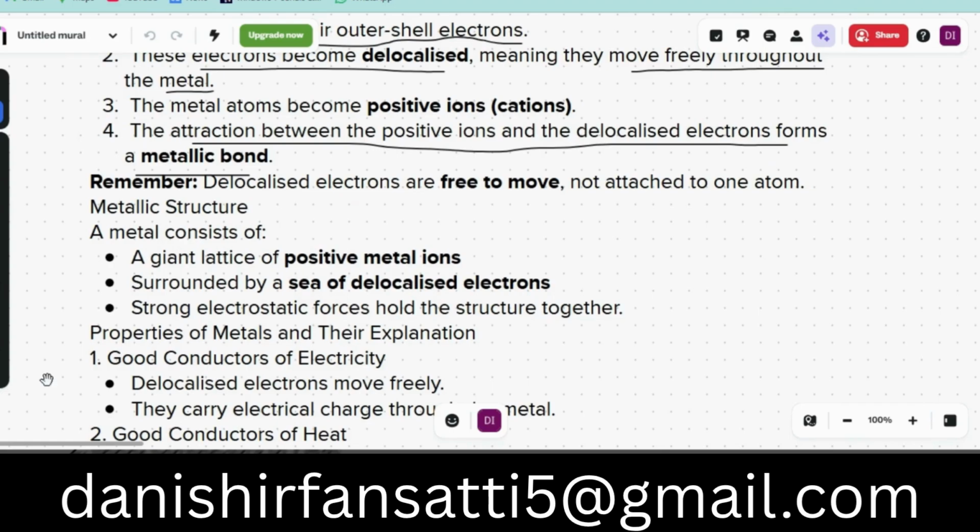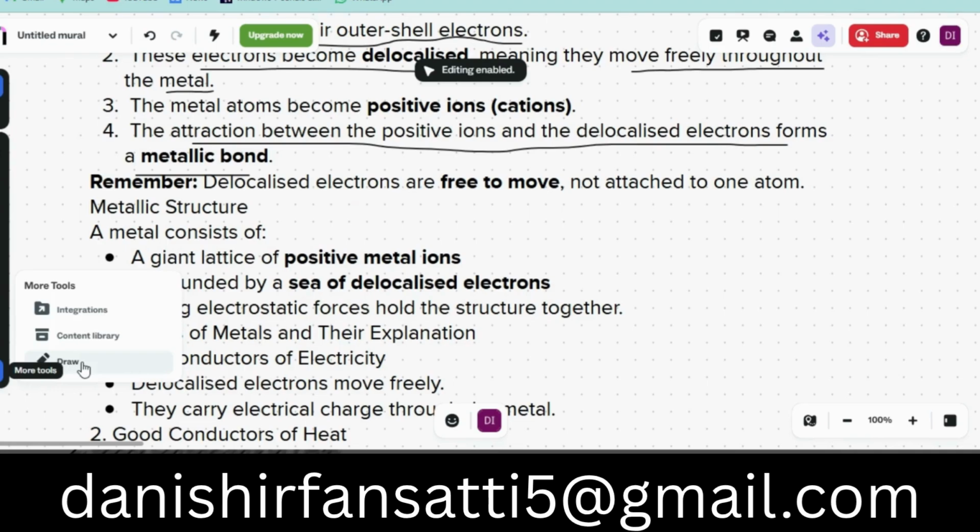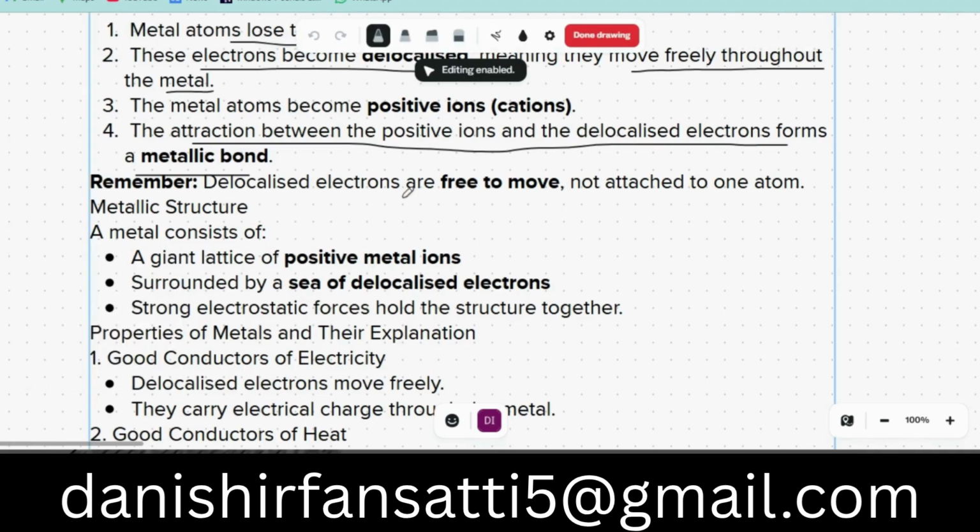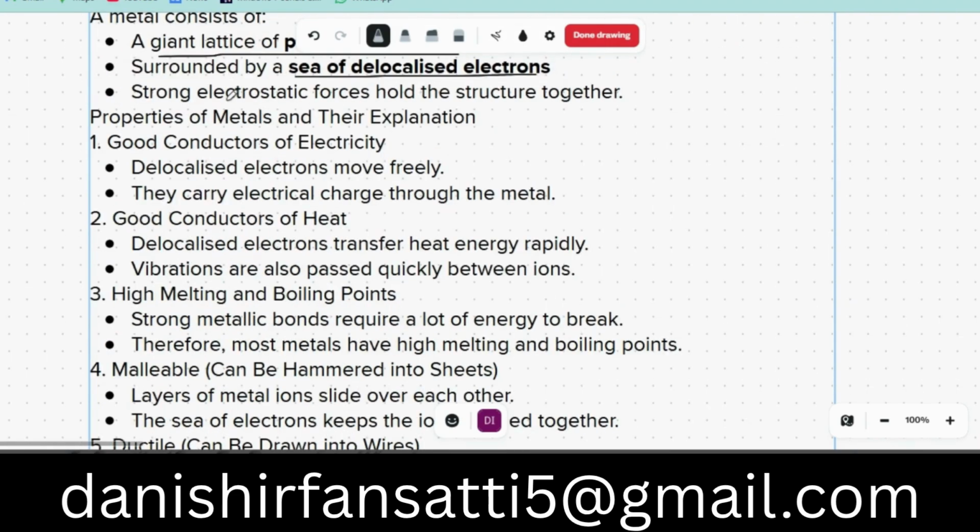Delocalized electrons are free to move, not attached to one atom, as I have shown in the structure. The metallic structure consists of giant lattices of positive metal ions and a sea of delocalized electrons. Strong electrostatic forces, due to positive and negative charge, hold the structure together.